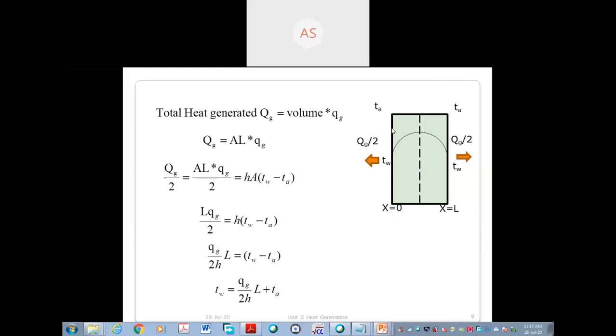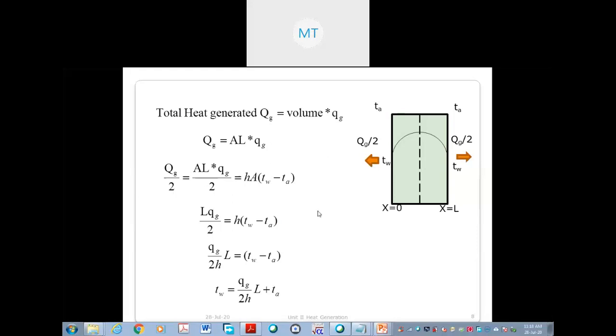Okay, now see, this is the area of cross section, which is perpendicular to your mobile screen, so you can't see it, and if you multiply that by length, you will get the volume. Hence, this is the heat generated per unit volume term, and this is the volume term. You will get the total heat generated. Half of the total heat generated will go on the left side, and half on the right side. Hence, half of the heat generated, Qg by 2, is equal to the heat convected.